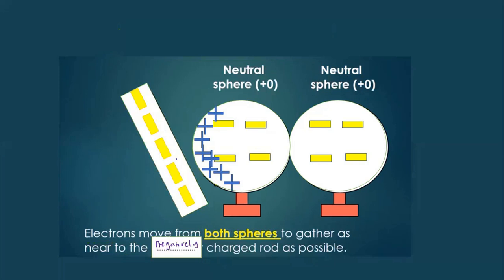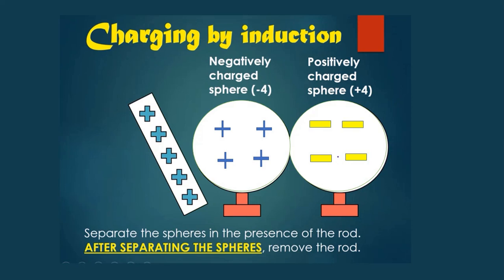And then, because positive and negative can be neutralized, in this sphere there are only 4 protons and this one has 4 electrons.